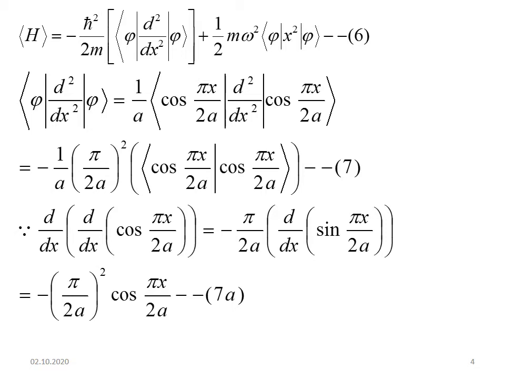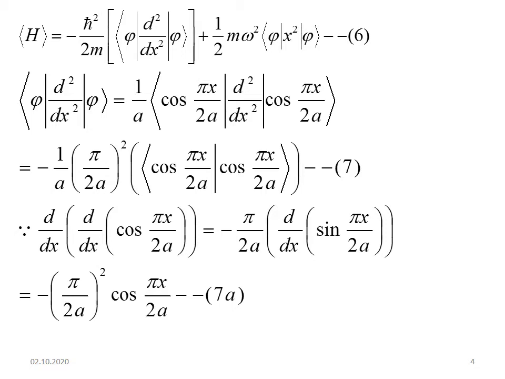Here d squared by dx squared is nothing but d by dx of d by dx. So first you differentiate cos pi x by 2a, you get minus pi by 2a sin pi x by 2a. Once again, if you differentiate, it is minus pi by 2a the whole squared cos pi x by 2a.